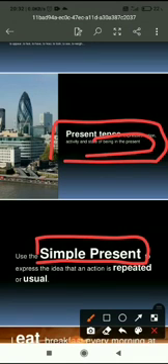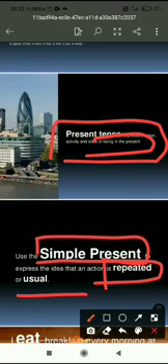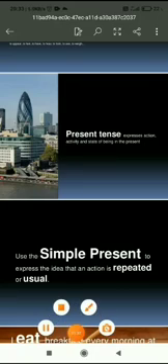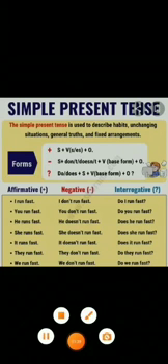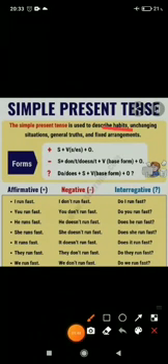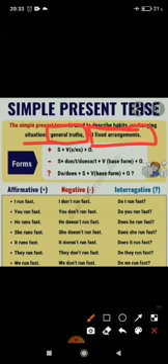Simple present tense tells us about the repeated action or the regular action. Okay, the action which happens regularly or which occurs regularly. Let's discuss all the uses of simple present tense with the examples. Simple present tense is used to describe habits, then unchanging situations which do not change, then the universal truth, and then fixed arrangement.